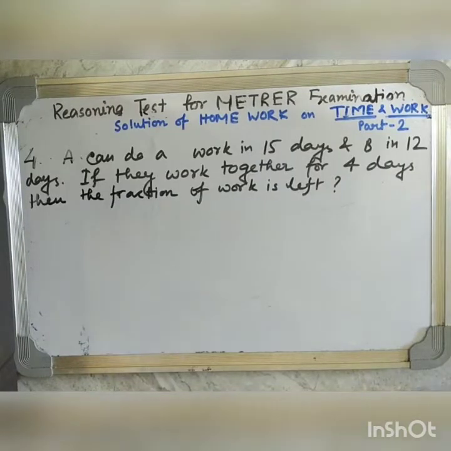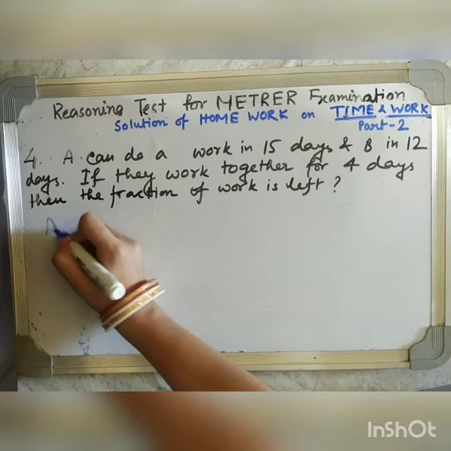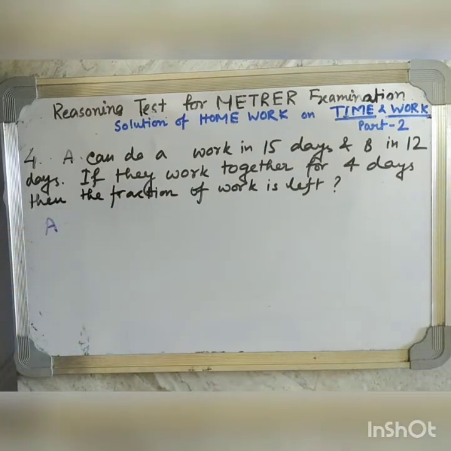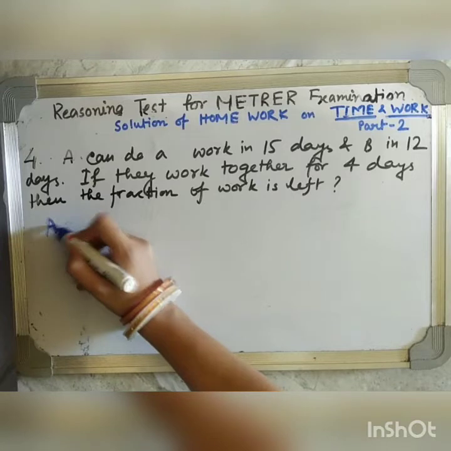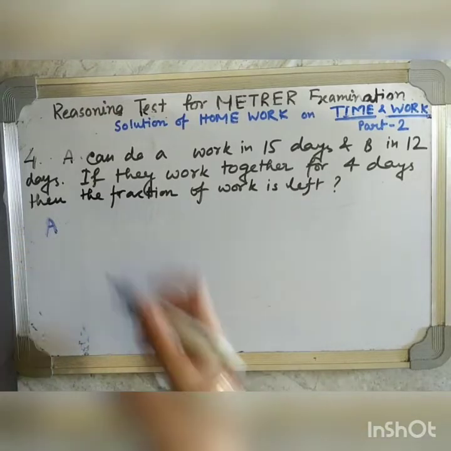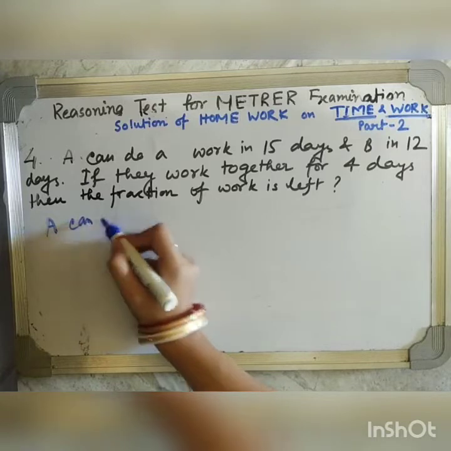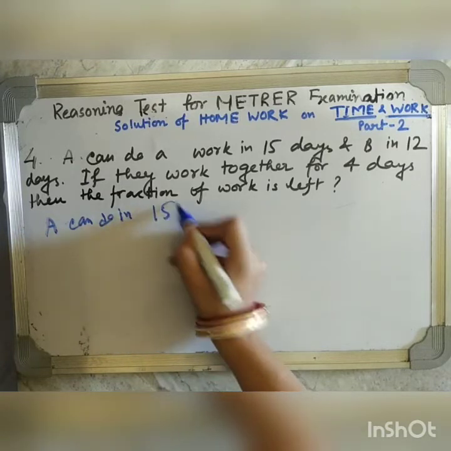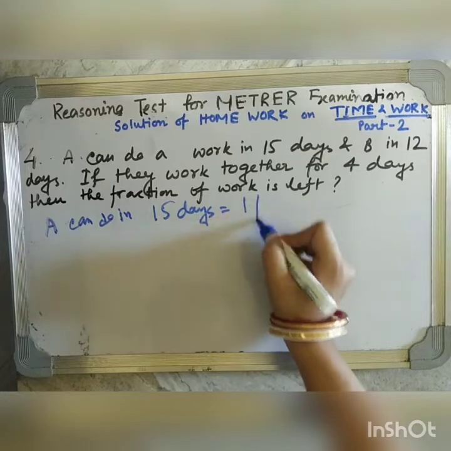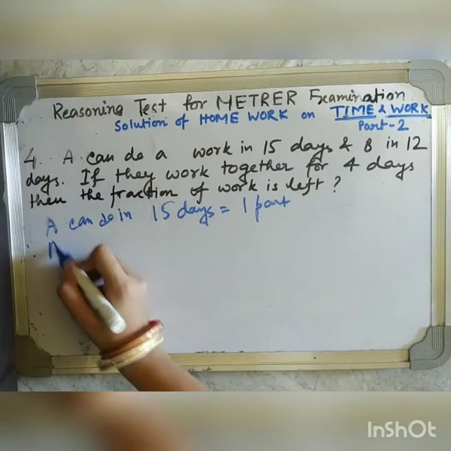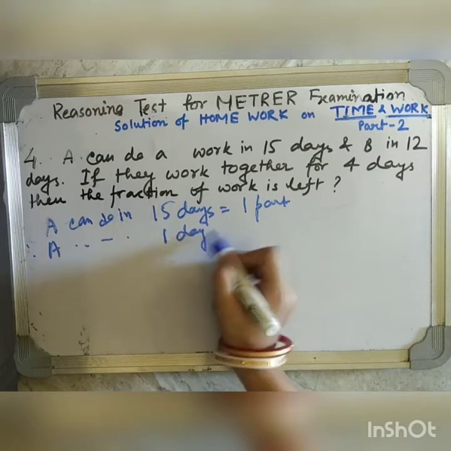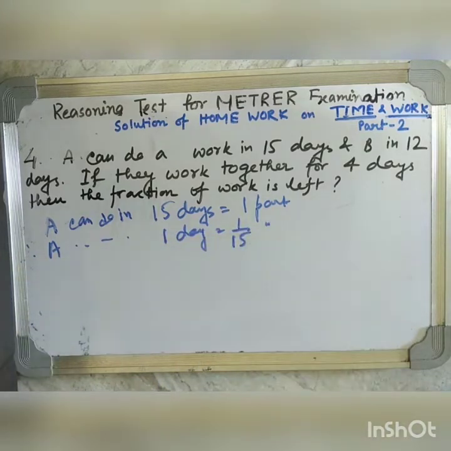Now here in question number 4 it is written, A can do a work in 15 days, B in 12 days. If they work together for 4 days, then what fraction of work is left? This is also a very easy sum. We will always do the same procedure whatever we have already done in the last almost 15 to 20 sums. So we will write A can do in 15 days is equal to 1 part. Therefore, A can do in 1 day 1/15 part.